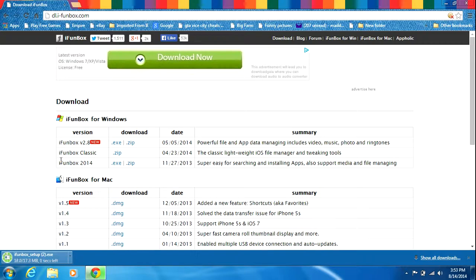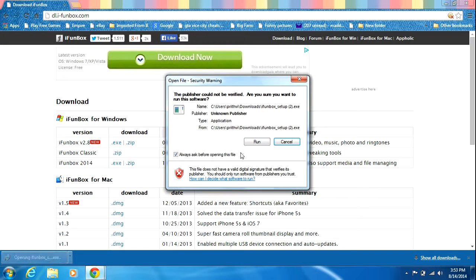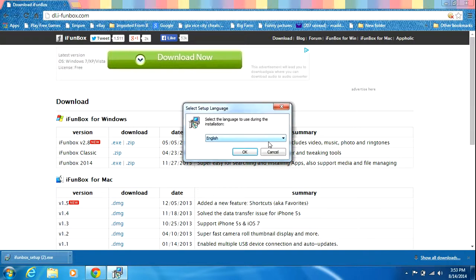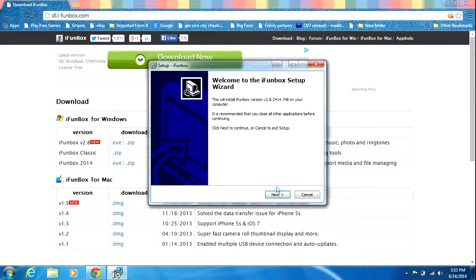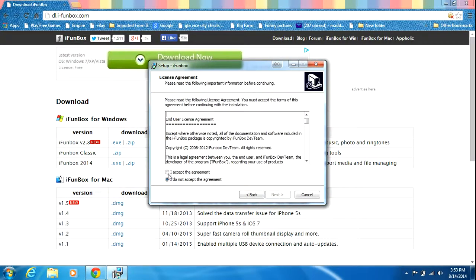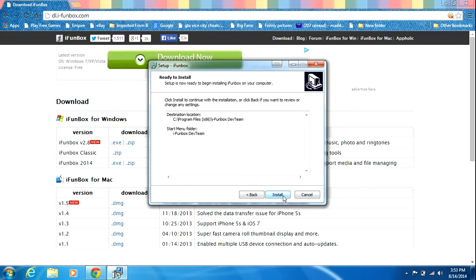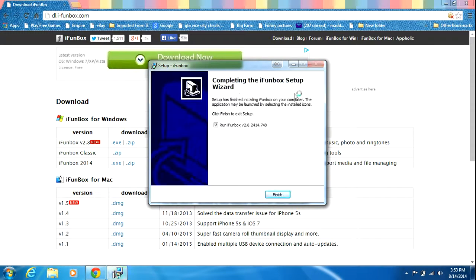Okay, the download is about to be completed, and open it. Then click on run. Then yes. Then okay. And then next. I accept. Next, next, next, next, and done.